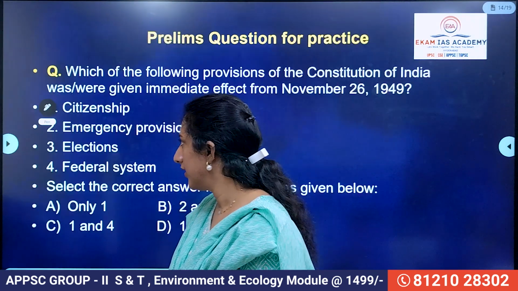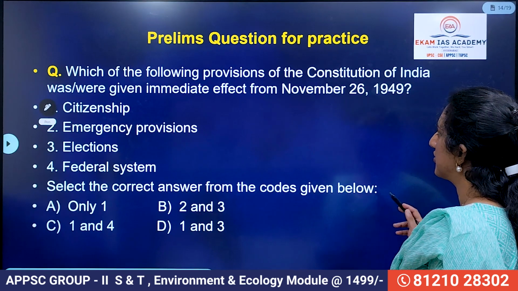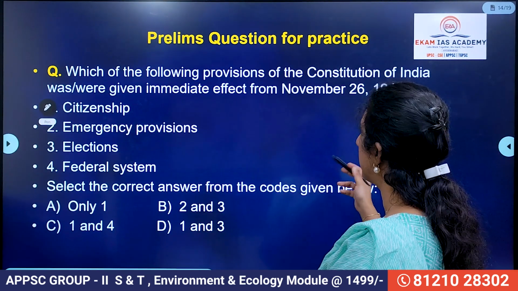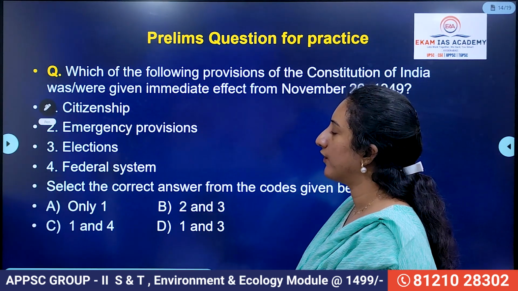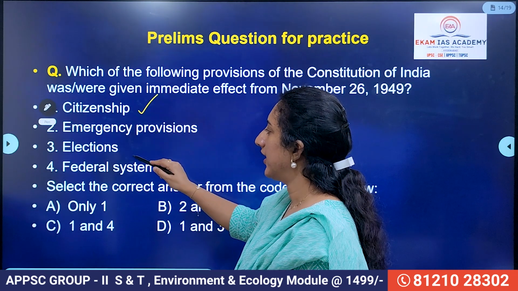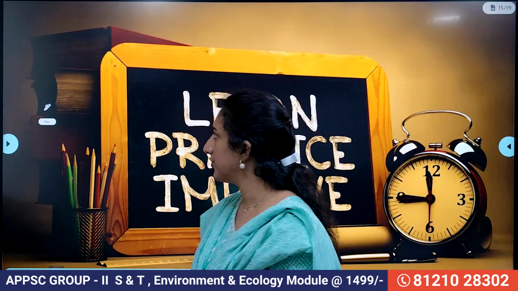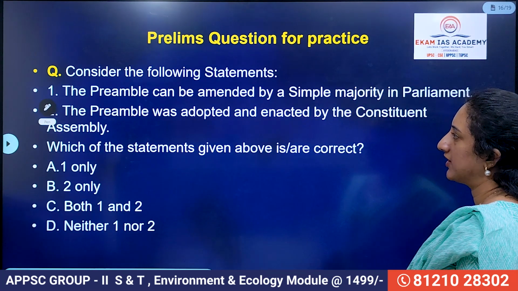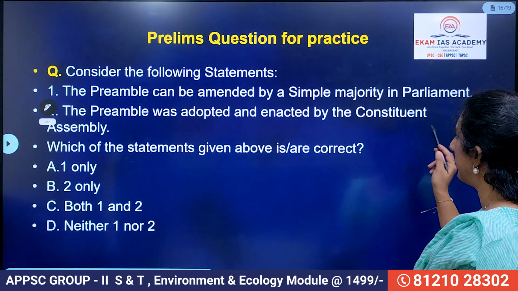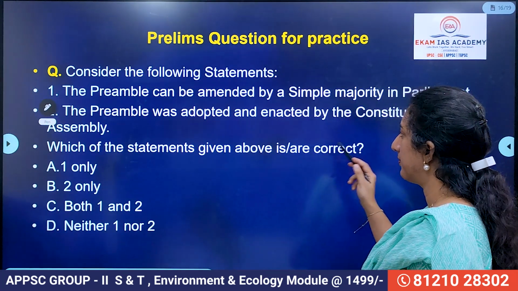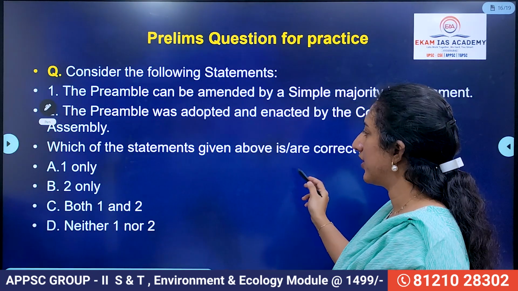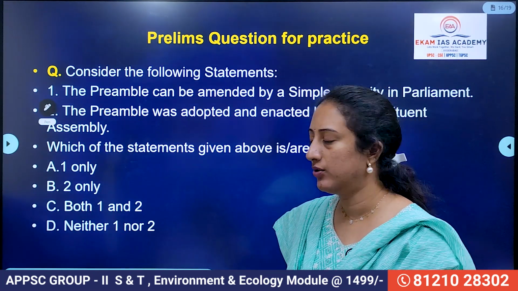Then let us see the practice question. Which of the following provisions of the Constitution of India were given immediate effect on 26 November 1949? So citizenship is one, elections is one, right? So the answer is here 1. And today's practice question: Consider the following statements. The preamble can be amended by simple majority in Parliament. The preamble was adopted and enacted by the Constituent Assembly. So among these, which you feel is correct, let me know in the comment section.